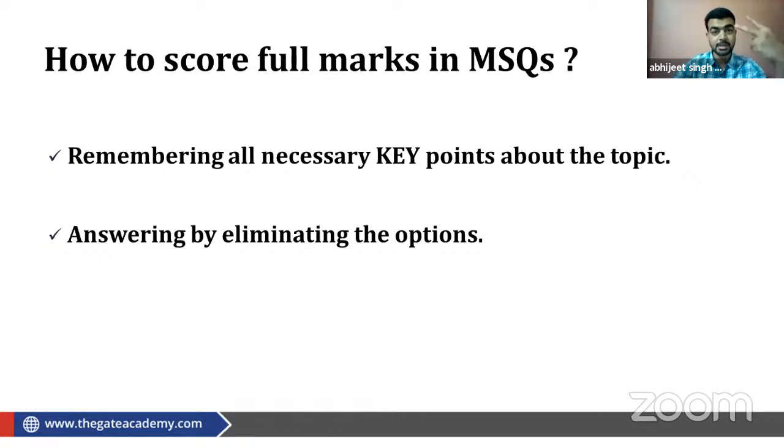Similarly, if you eliminate two options, it will help you a lot. It means there will be a 50% chance of choosing the correct option if you eliminate two options. So like this it will help you if you do this. This method will help you, but I'm not giving you a guarantee that it will give you the correct answer. You have to be very smart with such an approach.